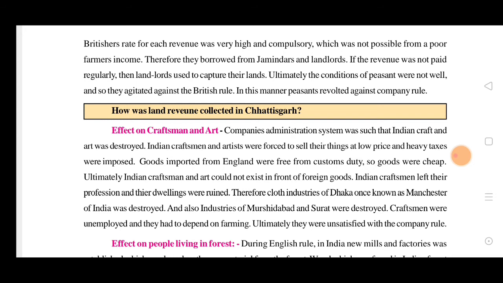So they agitated, meaning they raised their voice. They disliked the British ways of collecting revenues. In this manner, peasants revolted against many rulers. How they revolted, we will see next.